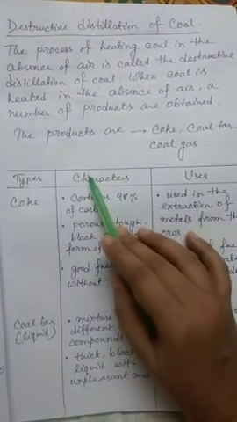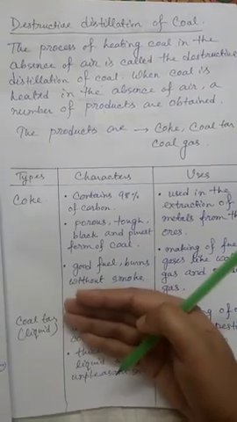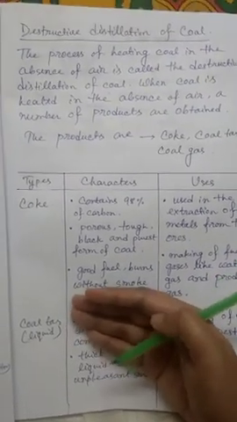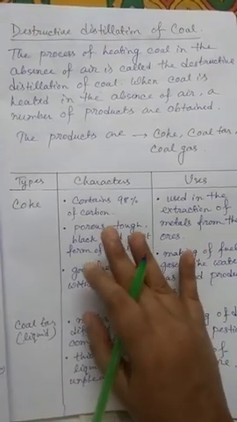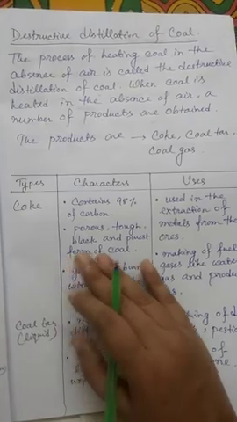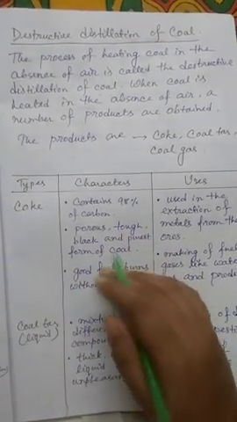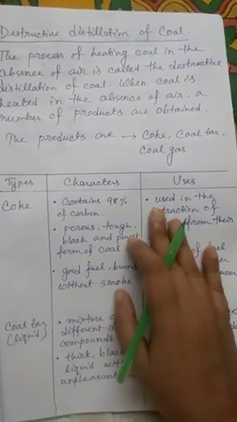If we want to obtain different types of substances from the coal, we perform this. In the absence of air, in a closed chamber, we perform this distillation process. By heating at different temperatures, we get different things like coke, coal tar and coal gas.